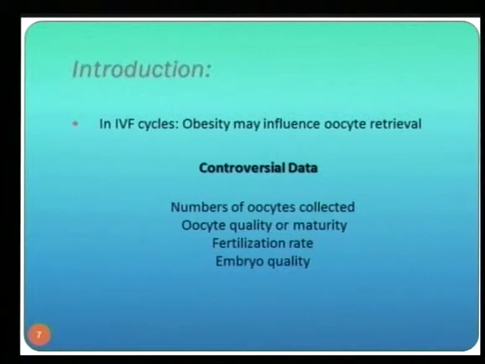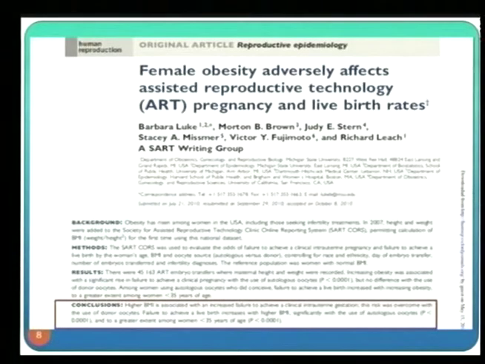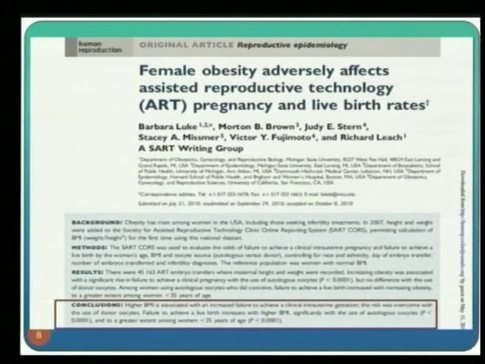In an IVF cycle, obesity may influence oocyte retrieval, and there are controversial data regarding the number of oocytes collected in obese patients, the oocyte quality and maturity, fertilization rate, embryo quality, and definitely pregnancy rate. This is the only one, the first and single article in the literature that I could find in humans dealing with female obesity that adversely affects assisted reproductive technology.